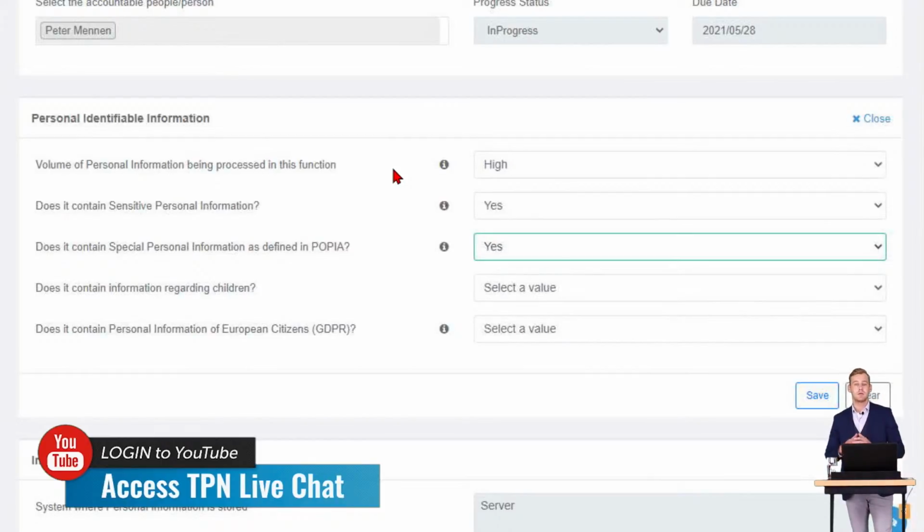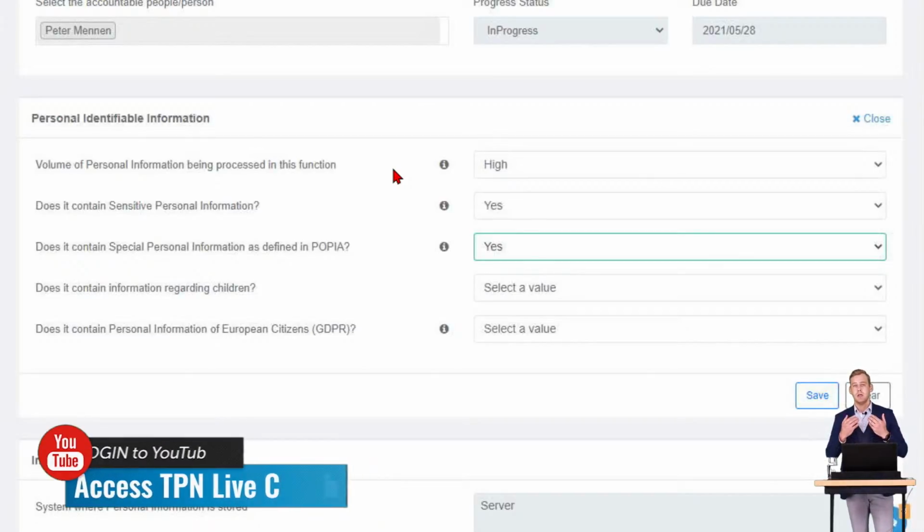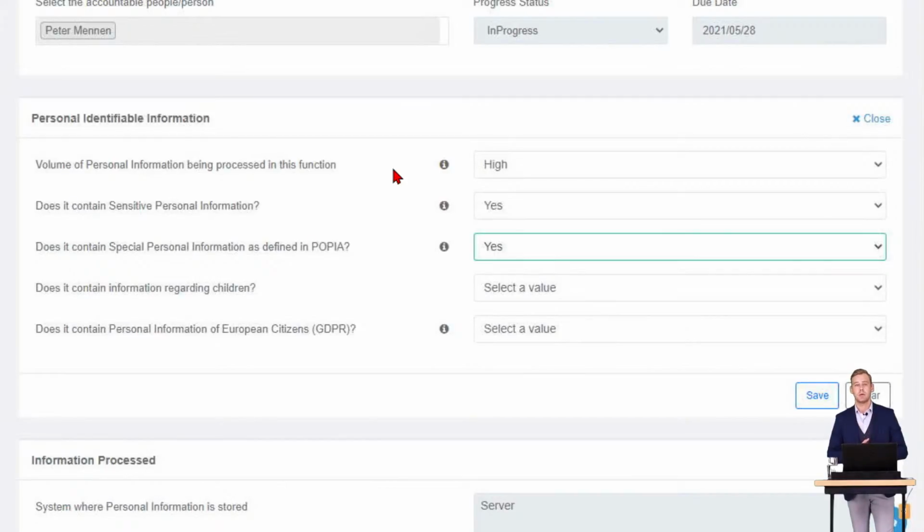Now remember, in terms of section 35 of POPI, there are certain different conditions attached to processing information of children. One of the big ones that does come up is consent by the competent person, which is going to be the guardian or the parent of that child. So if you've gotten consent, obviously, once again, in terms of section 35, you can process the personal information.